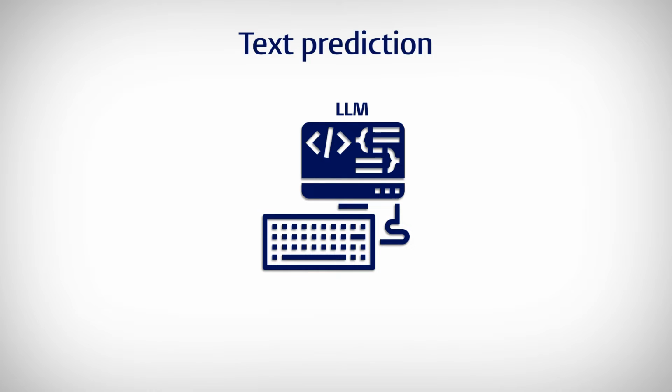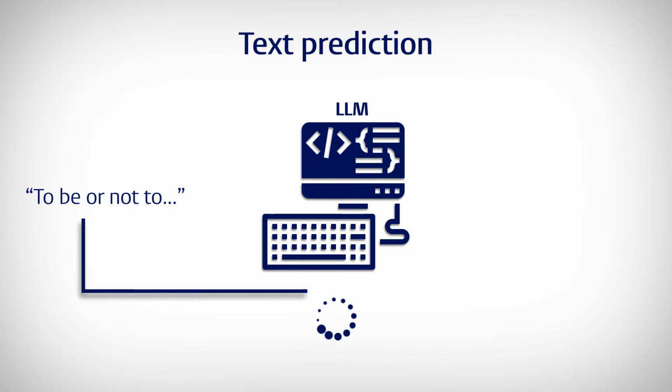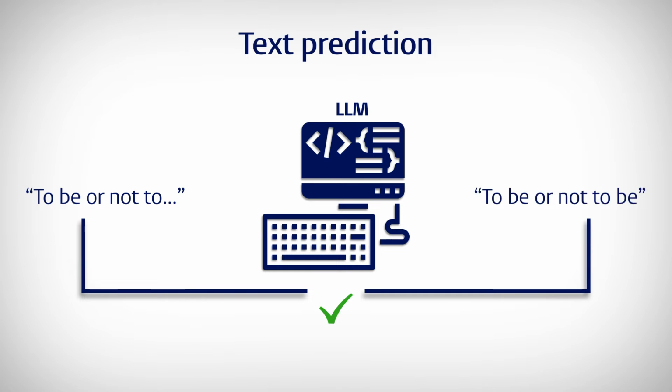So, first step. A large language model is trained on a dataset, which is a very large database of texts, to become as good as possible at text prediction. What is text prediction? Well, suppose that I say, to be or not to. It's easy to predict what my next word will be: to be or not to be. Of course, most sentences can be continued in multiple ways.